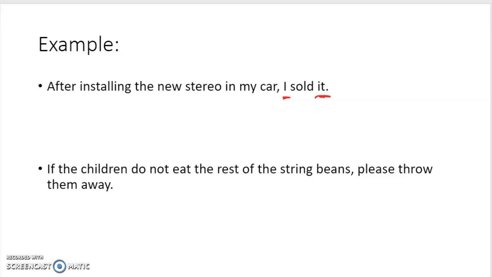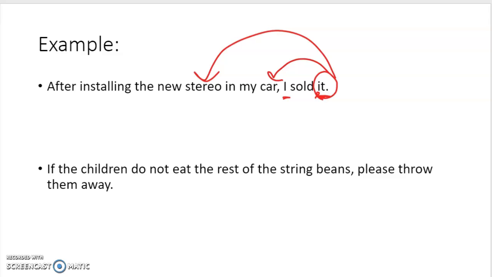Well, we know who I is. That's yourself. So therefore, it's going to be it. So you circle your vague pronoun. Now we need to figure out what that could relate to. Well, what did you sell? You sold the car, or did you sell the stereo? It could mean either of those.